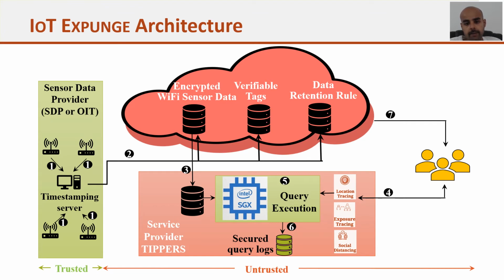At the Tippers side, we get encrypted data and we have one SGX machine that works as a trusted agent of the IT department, and users submit their queries to the Tippers and it executes the query on the encrypted data via SGX and provides the answer.